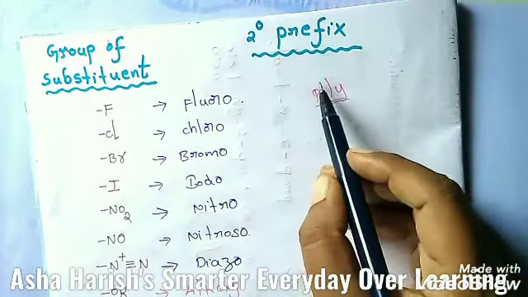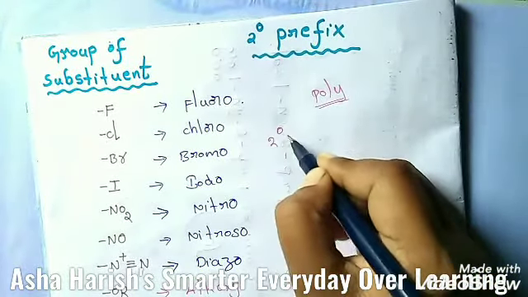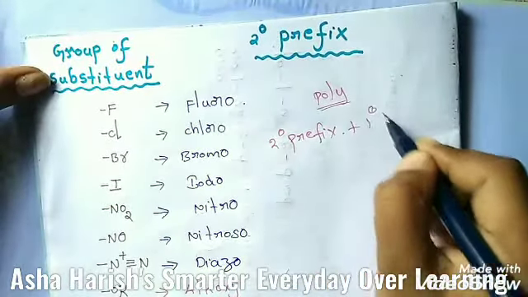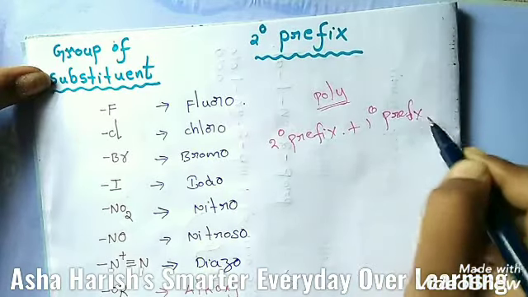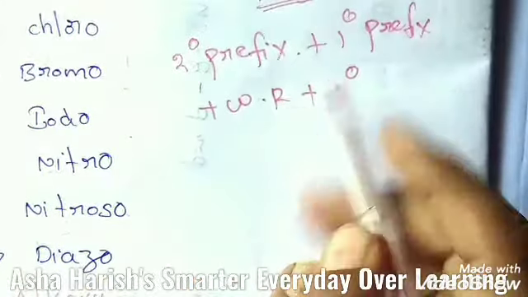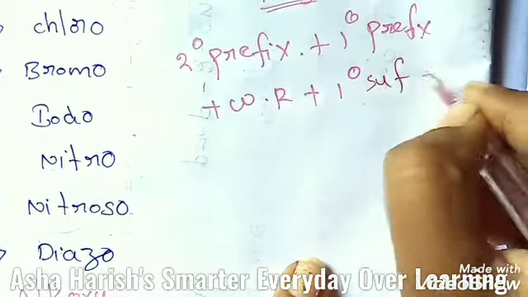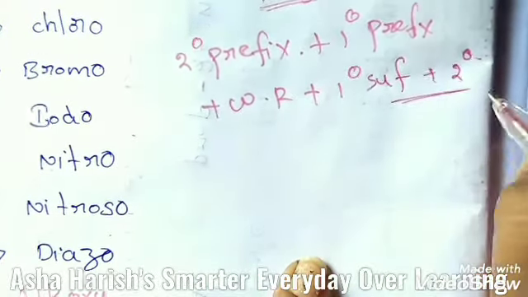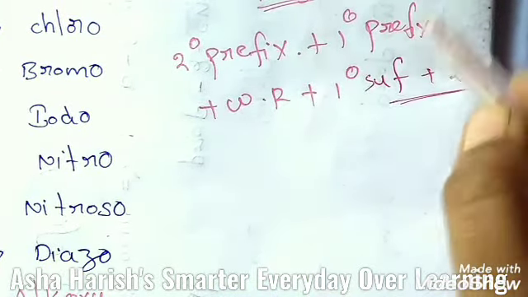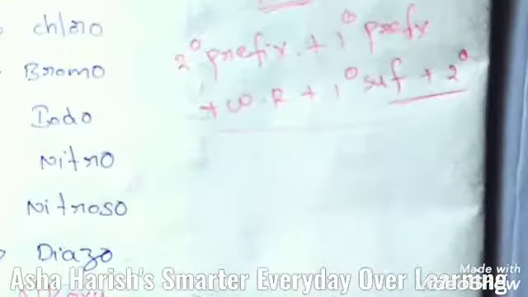Thus, the complete IUPAC name of an organic compound consists of the following parts, that is secondary prefix, primary prefix, plus word root, primary suffix and, students, secondary suffix. Next, some examples to illustrate the word root, primary and secondary prefixes and suffixes in the naming of organic compounds. Let's see by conclusion of these.